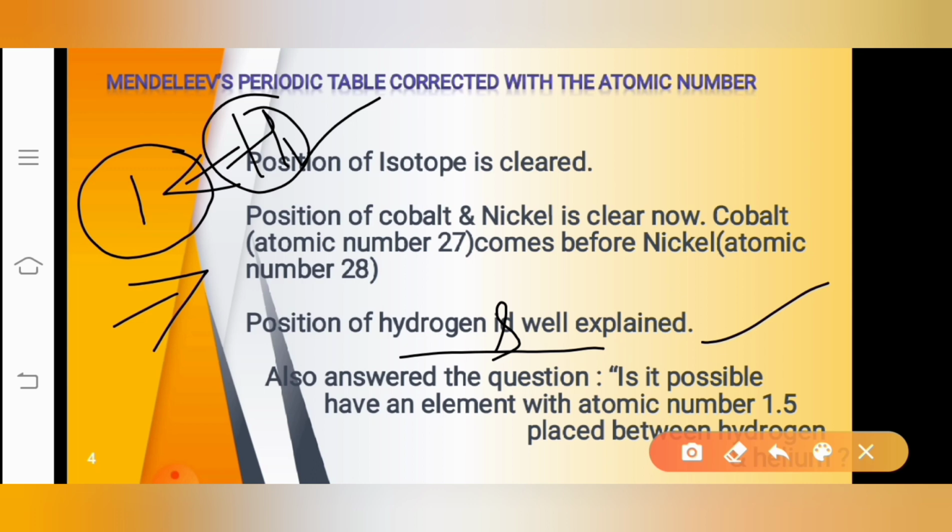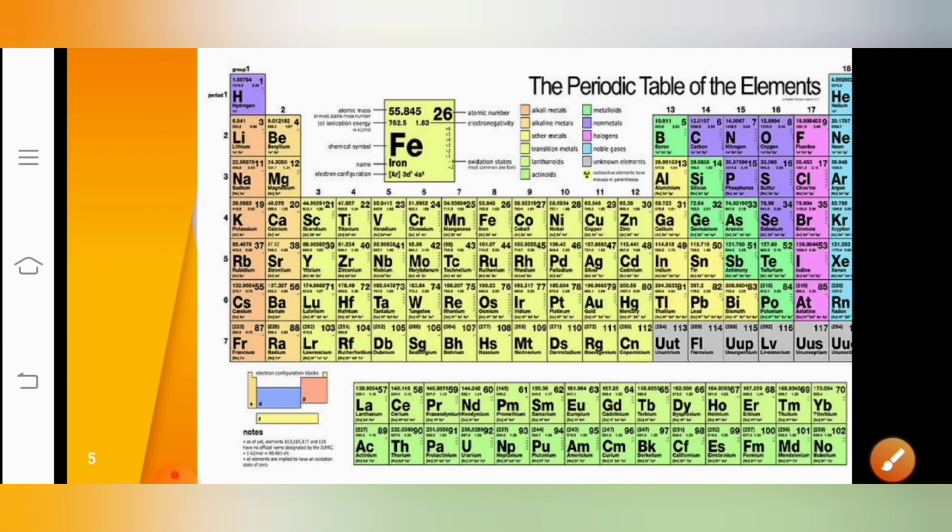Hence hydrogen is under group 1 and in the first position. If you look at this periodic table, you can easily find the position of hydrogen.